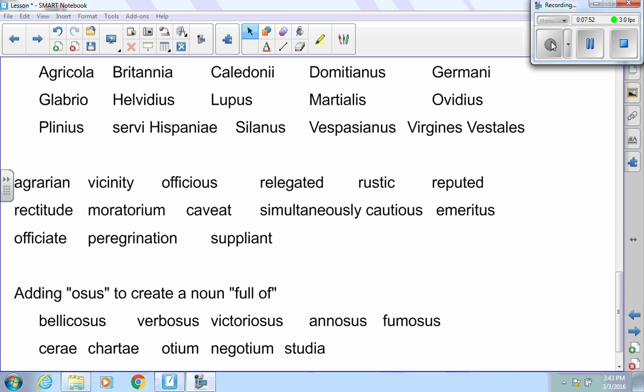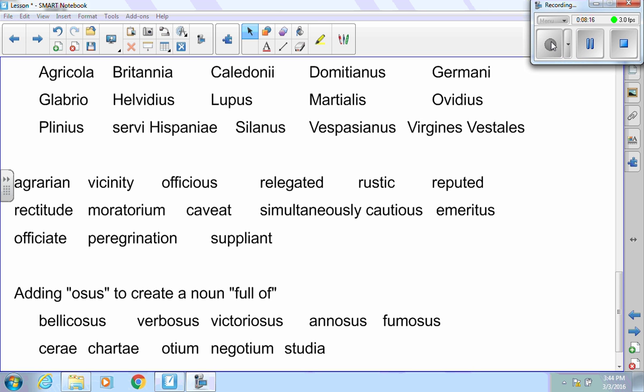Glabrio, he is in the city. He's writing letters back and forth with Lupus. Helvidius is the son of Lupus. Remember, all he cares about is women and chariots, women and cars. Lupus lives in the country at this time. He's trying to get over an illness. I remember that Lupus is in the country and Glabrio is in the city this way. Lupus means wolf. A wolf lives in the country. I'm done. Lupus is in the country.